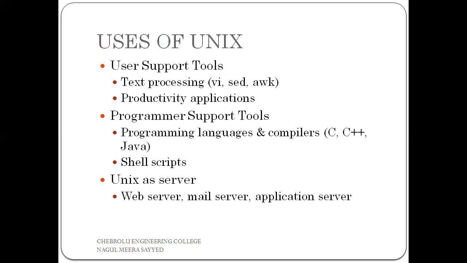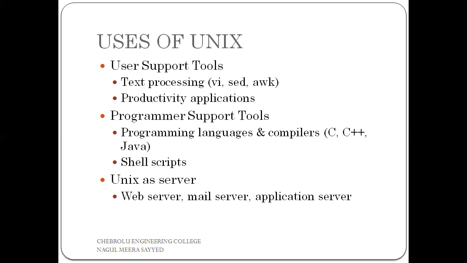What is the meaning of text processing? For example, in the Windows operating system, text processing tools are Notepad, WordPad, and something like MS Word. These are text processing tools in the Windows operating system. If we want to use those tools, we must install them in the Windows operating system.